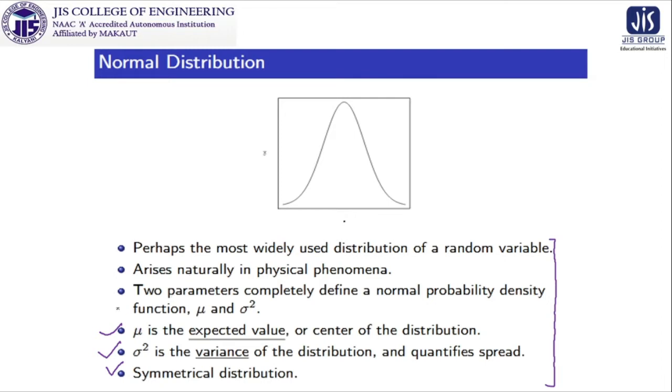So there are two parameters, mu and sigma square, for this normal distribution, and this distribution arises naturally in physical phenomena. What type of phenomena we have already given in the past examples, and it is perhaps the most widely used distribution of a random variable.